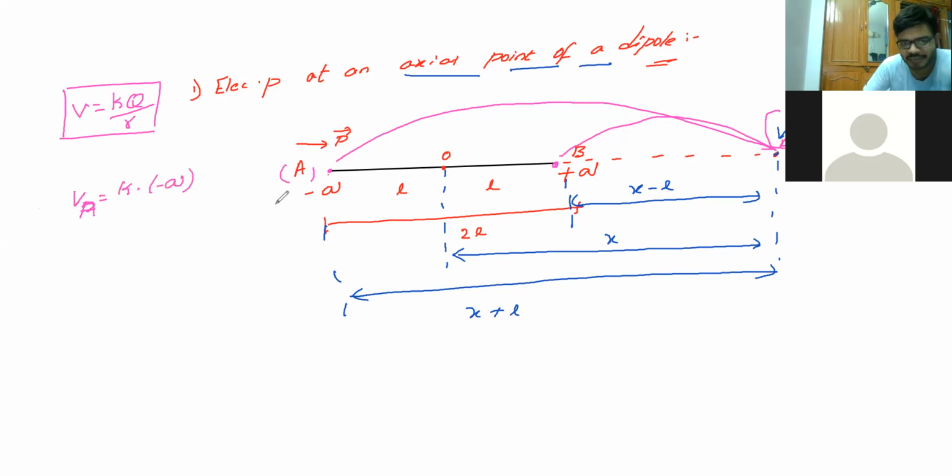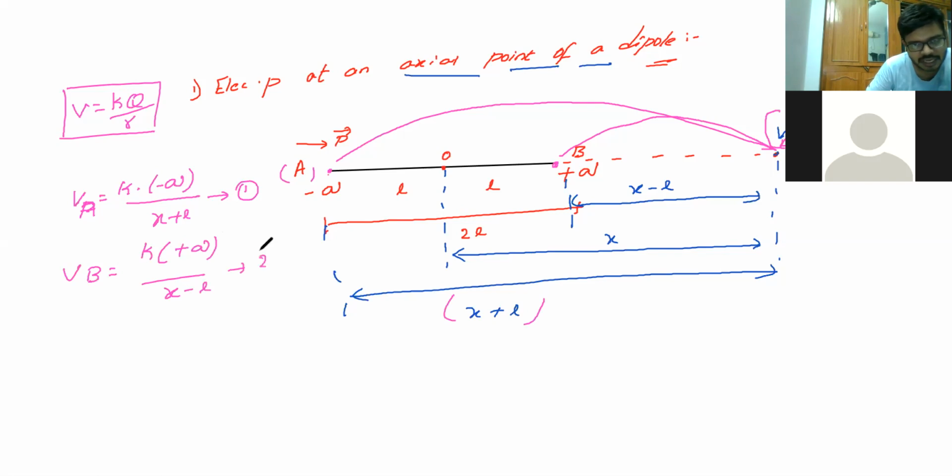I have to take the same potential, minus Q, and the distance between point A and point P is X plus L. So it is X plus L. I'll take this as the first equation. Now we'll see VB. VB is equal to K, the charge is positive Q, by X minus L. So this is your second equation.